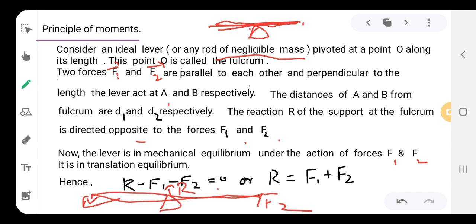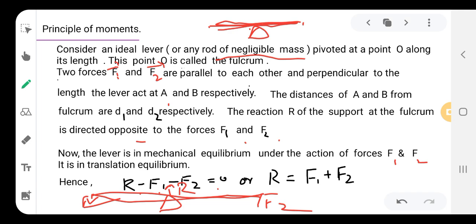So R is minus F1 minus F2, going anticlockwise. Taking F1 and F2 to the RHS, R is equal to the sum of the two forces, R equals F1 plus F2.